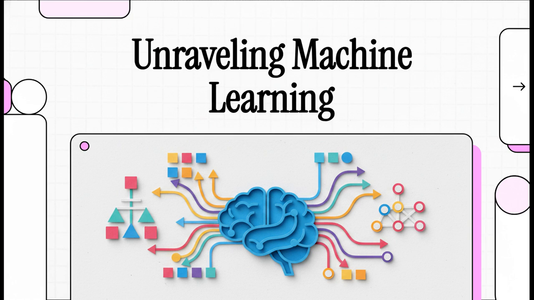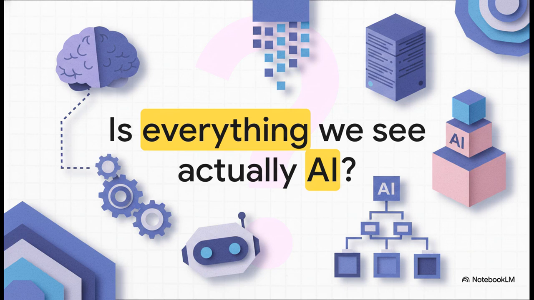Let's get started. Okay, let's dive into this. You know, we hear these buzzwords literally everywhere today. AI, machine learning, deep learning. They constantly get thrown around interchangeably in headlines and marketing. But do they actually mean the same thing? Like, is every piece of software we interact with today artificial intelligence? Well, before we can even begin to understand how a machine learns, we really need to define the environment it